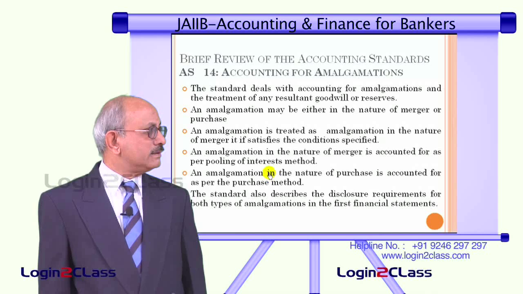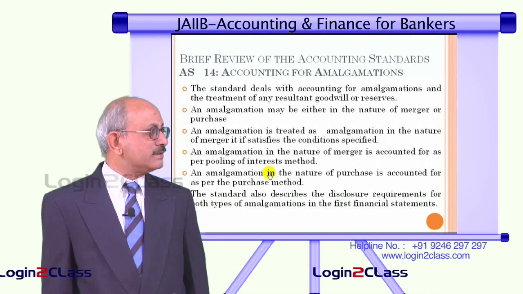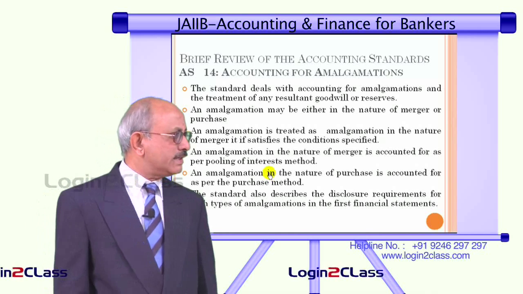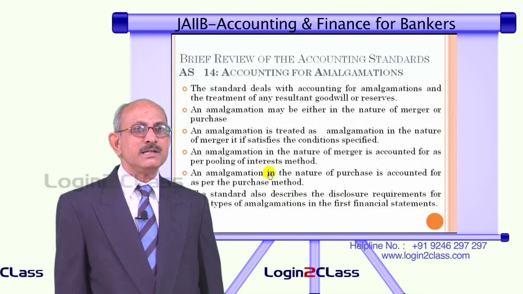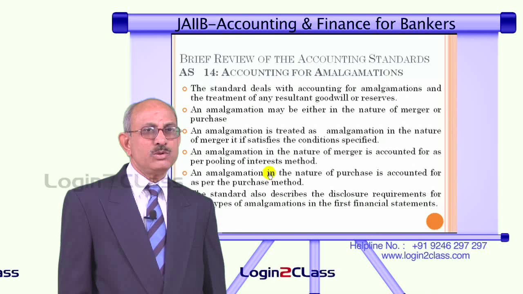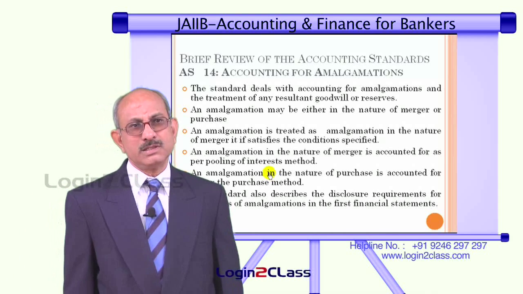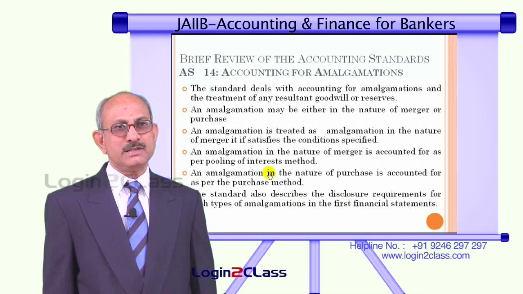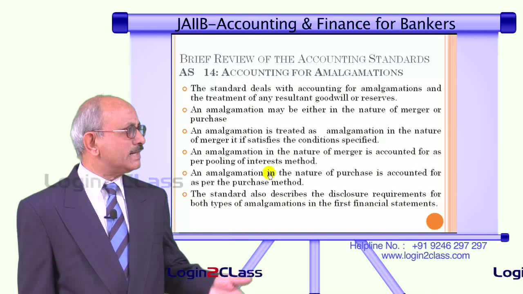An amalgamation in the nature of merger is possible only if it satisfies certain conditions laid down in the accounting standard. We will not go into the details of that, but normally an amalgamation in the nature of merger is when the promoters or the shareholders of the entity being merged normally become the shareholders of the entity with which it is merged. That means they continue in the business as shareholders of the merged entity. And there are a lot of other conditions attached.